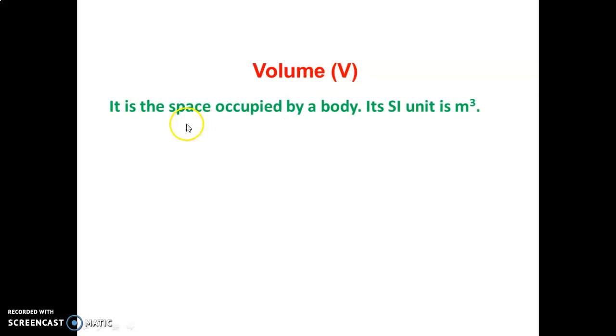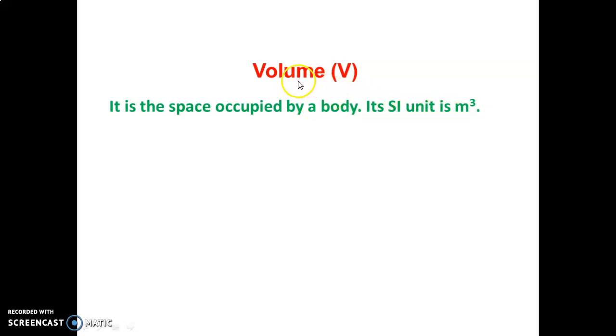Then the next physical quantity is volume. Volume V is the space occupied by a body. How much space is occupied by an object? That is the volume. The SI unit is meter cube.